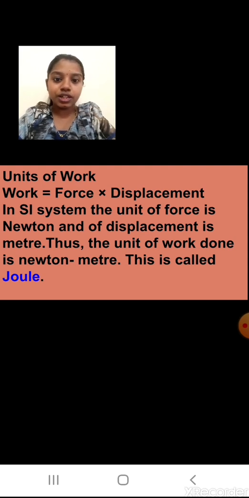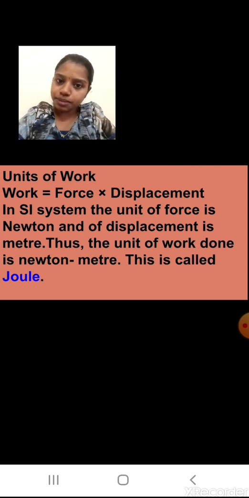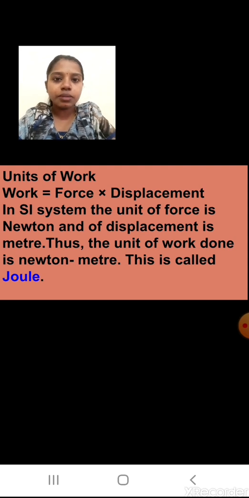Students, I have written the spelling in blue color and very important, the SI unit of work done is joule. It can be written as Newton meter also, but we never write it as Newton meter, we write it as joule. Remember, in SI system, force will have the unit Newton and displacement will have the unit meter. I hope you understood what is joule.